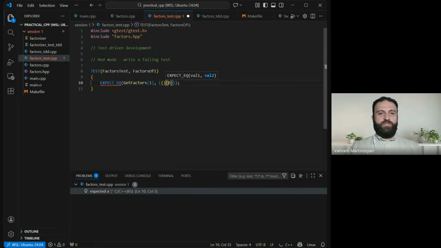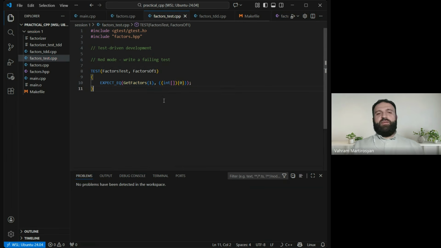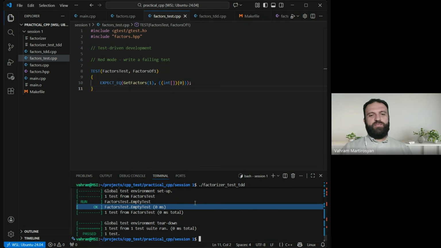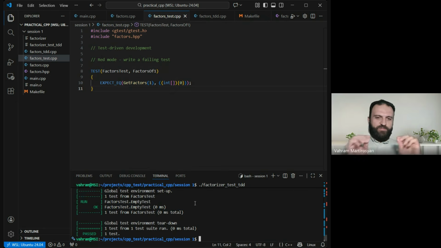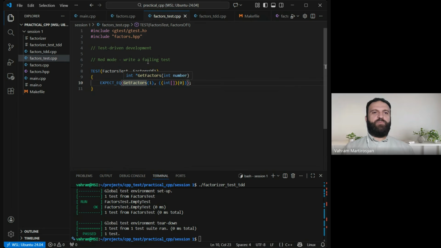Okay, anyway, let's do it properly. I will put this casting. So this is the solution. I know this is not a correct way of doing things, but this is what we have. While using Google test, we need to do a little bit of tricks. Again, this is just a toy case. We need to go through it to understand the big picture.